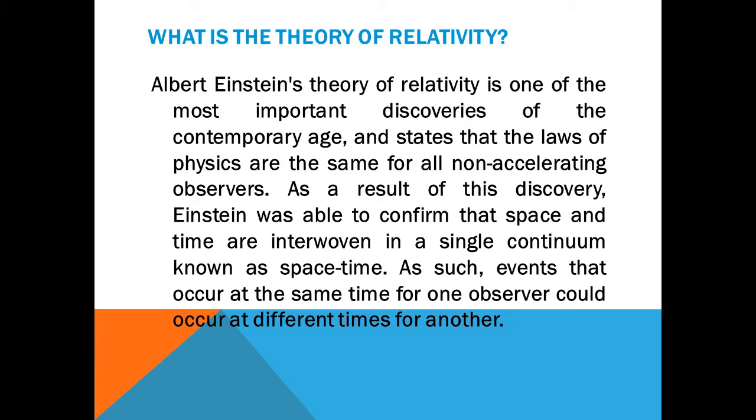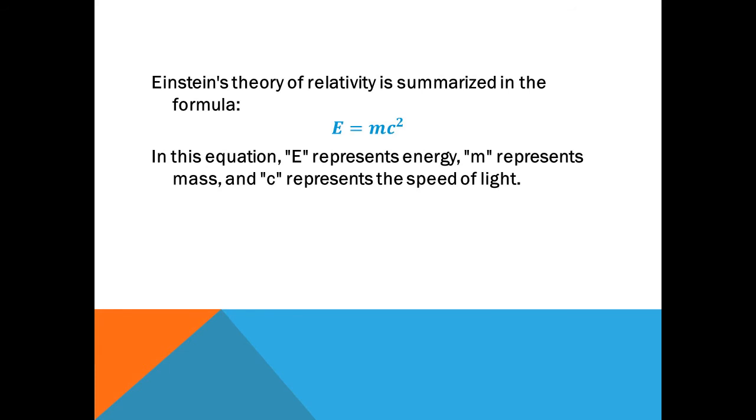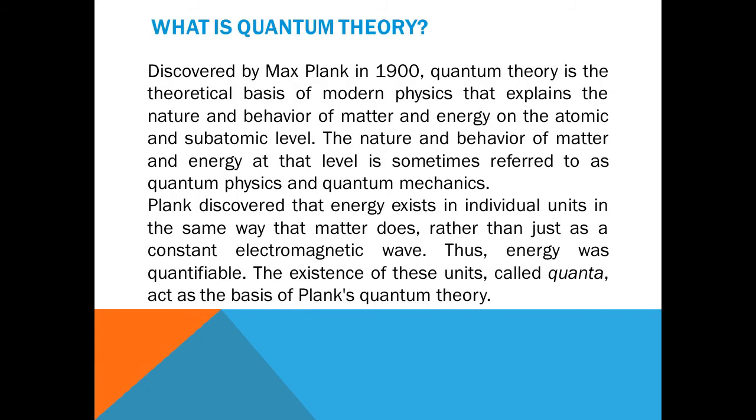As such, events that occur at the same time for one observer could occur at different times for another. Einstein's theory of relativity is summarized in the formula E equals mc squared. In this equation, E represents energy, m represents mass, and c represents the speed of light.